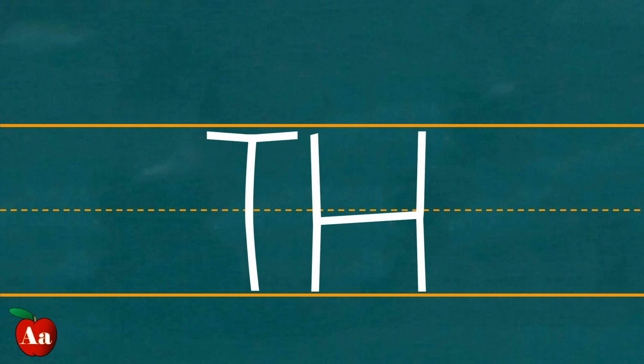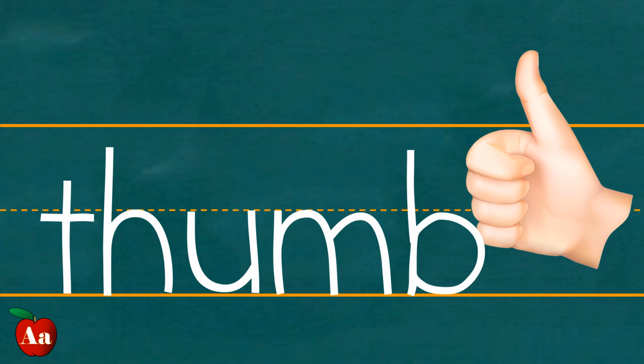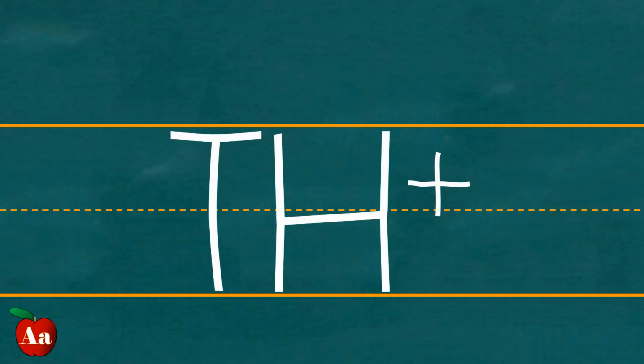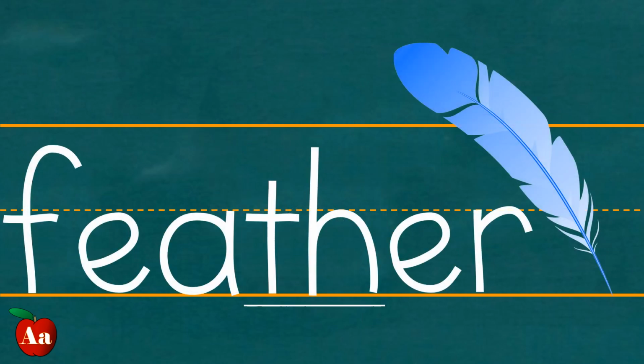TH is for the sound th, as in thumb. Voiced TH is for the sound th, as in feather.